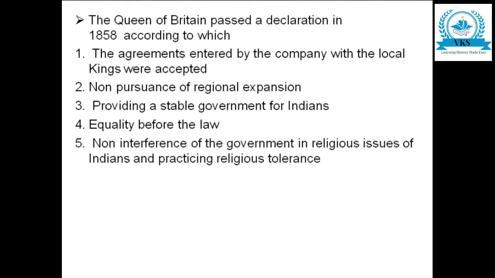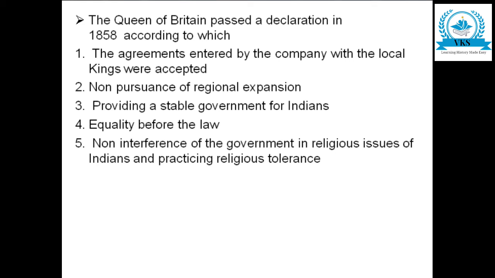Non-interference of the government in religious issues of Indians and practicing religious tolerance. So here they agreed that the British government will not interfere in the religious issues of Indians. You know about the Royal Enfield rifle, that is cow and pig fat was there, and Hindus and Muslims found it a big issue. So they decided that from now onwards they will not interfere in the religious issues of Indians and they will practice religious tolerance.